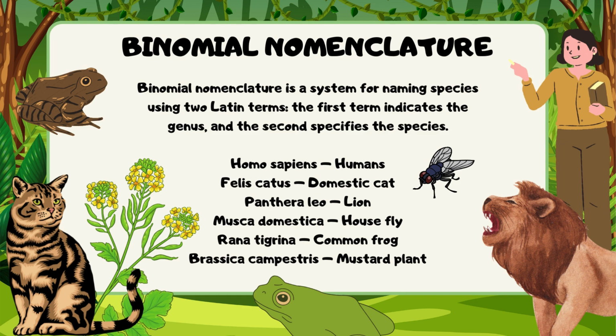Binomial nomenclature. Binomial nomenclature is a system for naming species using two Latin terms. The first term indicates the genus and the second specifies the species.